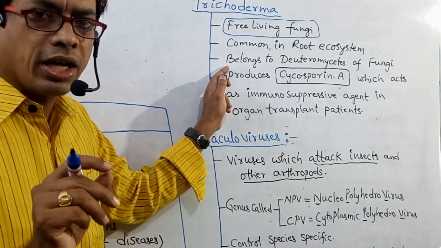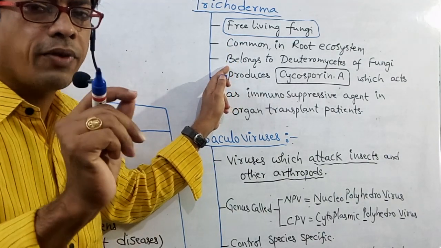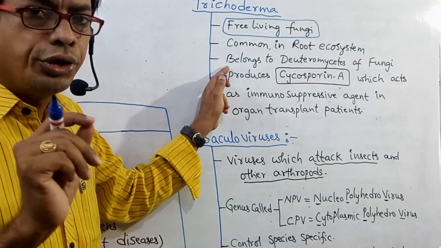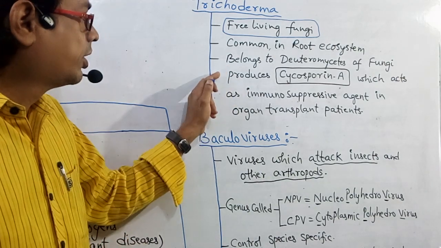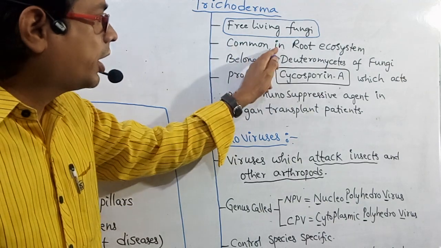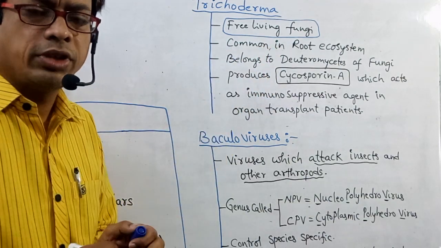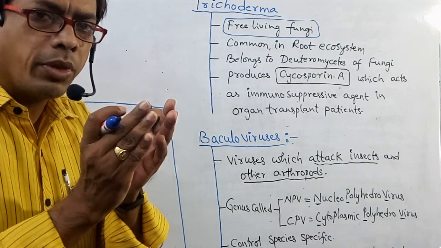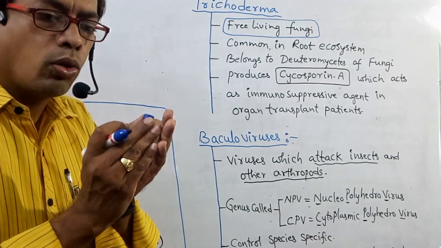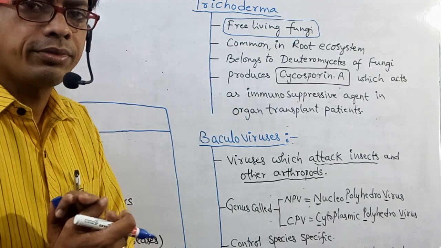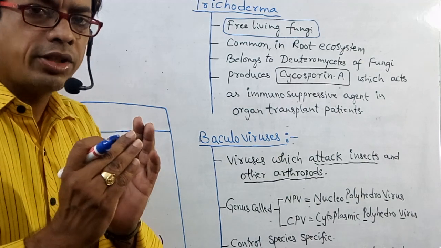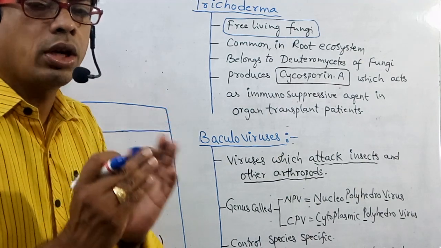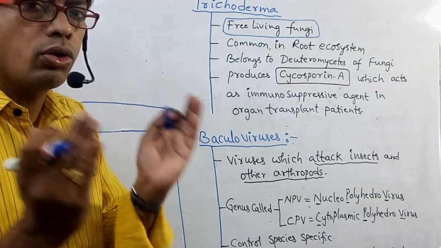It belongs to class Deuteromycetacea fungi. Which class? Deuteromycetacea fungi. It is common in root ecosystem. That means this Trichoderma is present around the atmosphere of the root, surrounding this root.